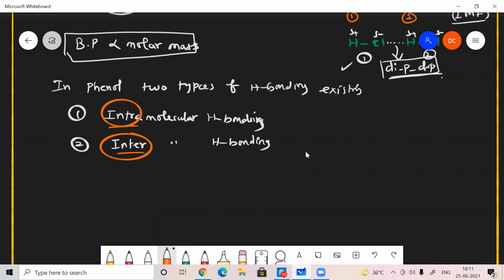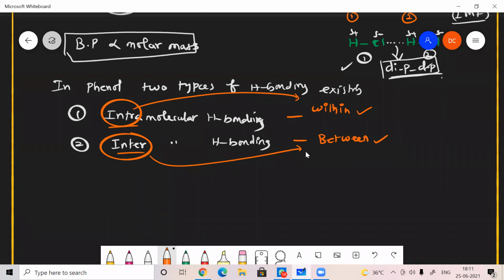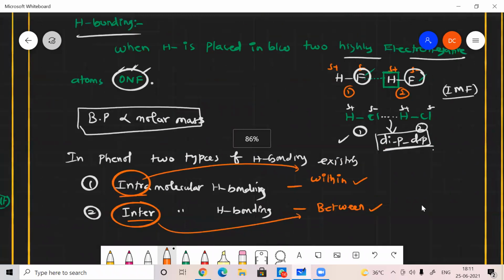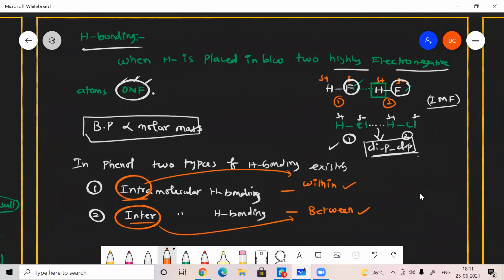You just reversed it. So intra means within, inter means between. Very good. Good try. So intra is within the molecule, and inter is between the molecules, where the force of attraction exists. That is intermolecular and intramolecular hydrogen bonding. Just copy it down, then we'll see the examples.